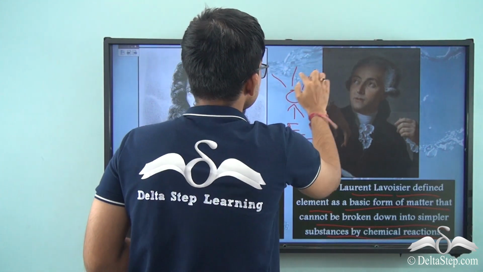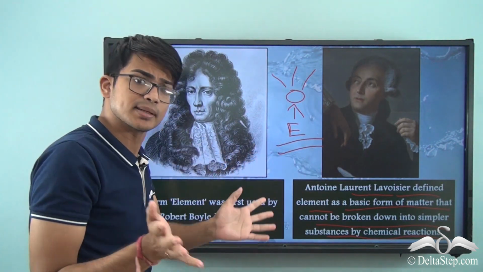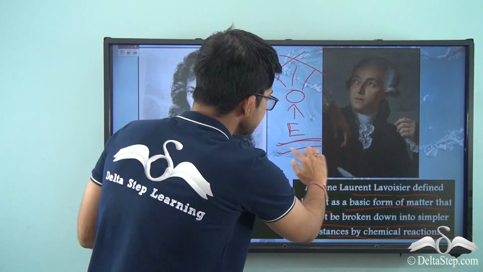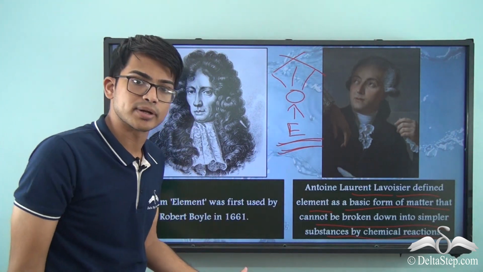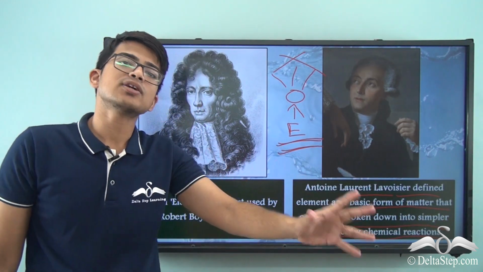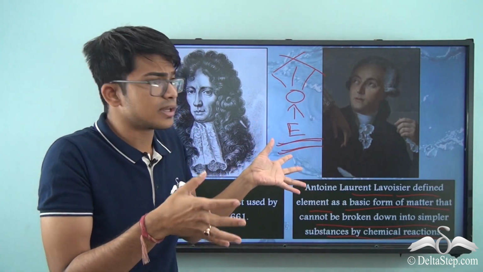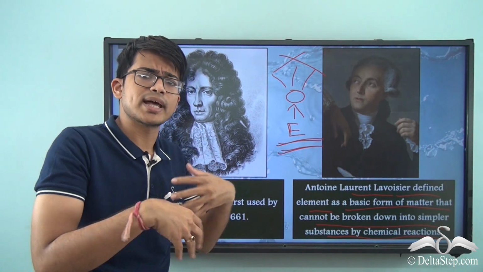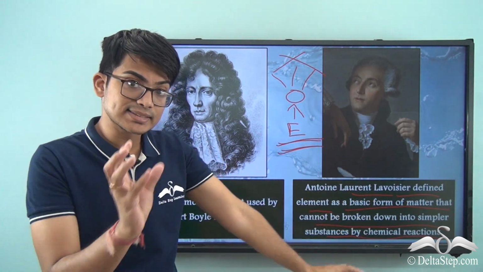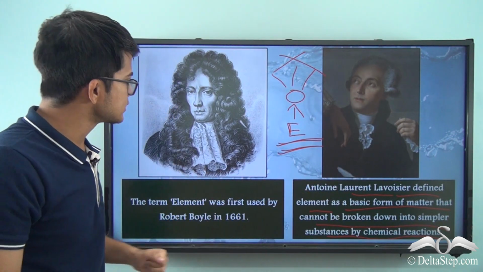Like you can expect substances to be broken down into various forms. I can show 3 here, but it can be millions and millions of forms. But according to Lavoisier, an element is basically that substance which can't be broken down anymore into simpler substances by chemical reactions. Any kind of chemical reactions we discussed in previous videos, how through burning or any other process you can actually break down a substance, but an element is that substance which can't be broken down anymore. So that is the thing about elements. Now let's move on from here.